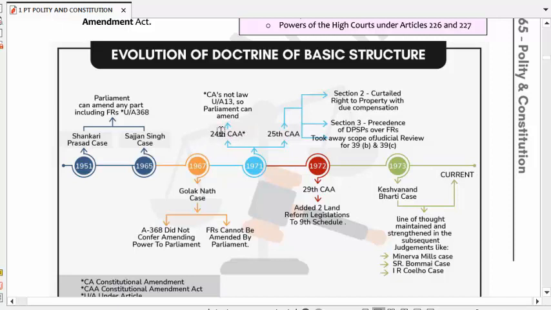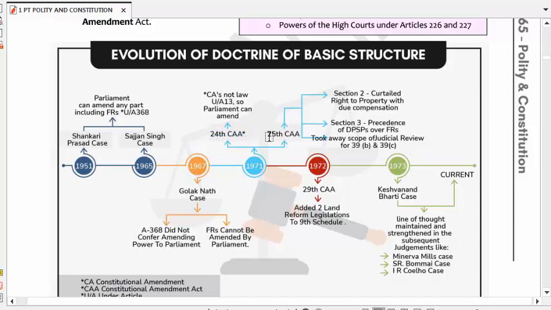In the 24th Constitutional Amendment Act, it's said that a constitutional amendment is not law under Article 13. So Parliament can amend any article. It said that a constitutional amendment made under Article 368 is not law, and if any constitutional amendment act violates a fundamental right, it will not be null and void. It was done under the 24th Constitutional Amendment Act.